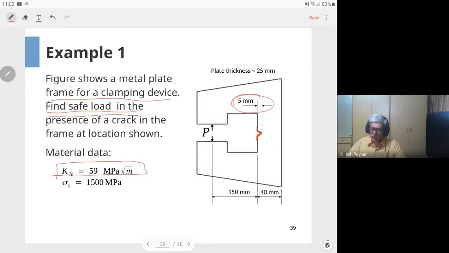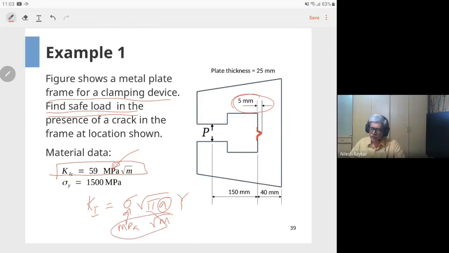Another point to be noted is the unit of the stress intensity factor. If you remember, the stress intensity factor is given as sigma root pi a multiplied by Y. The MPa comes from sigma, and the root a is root meter.